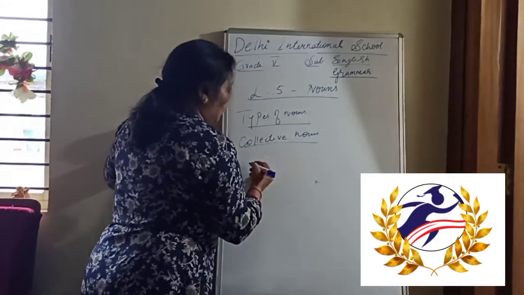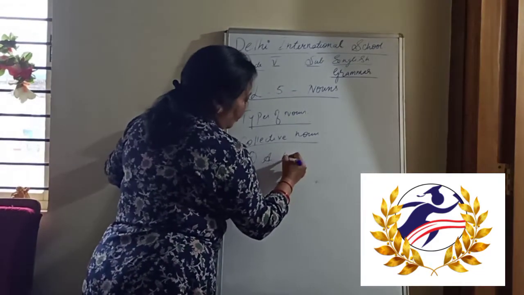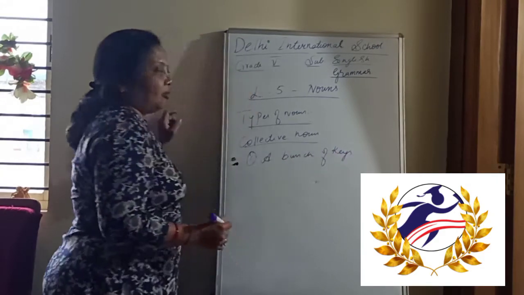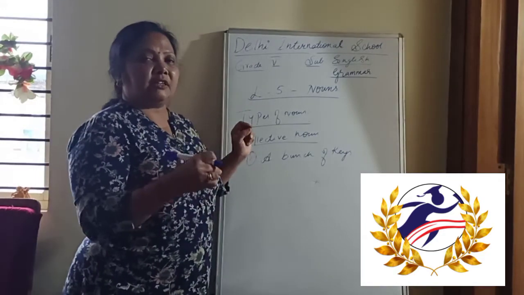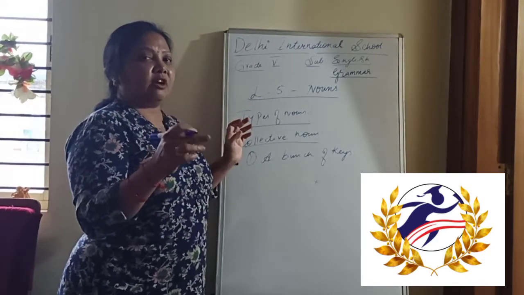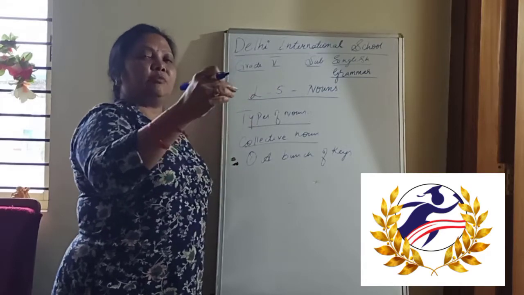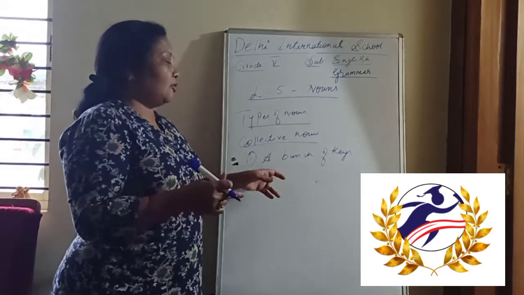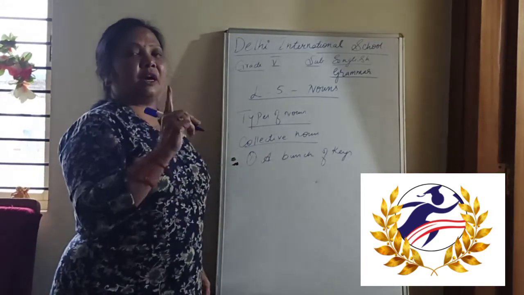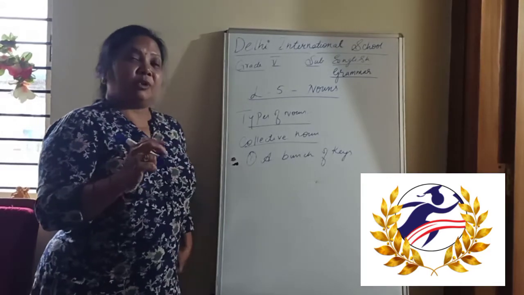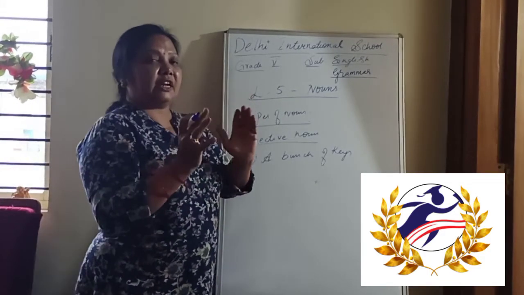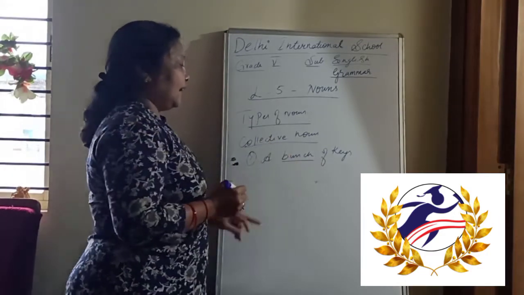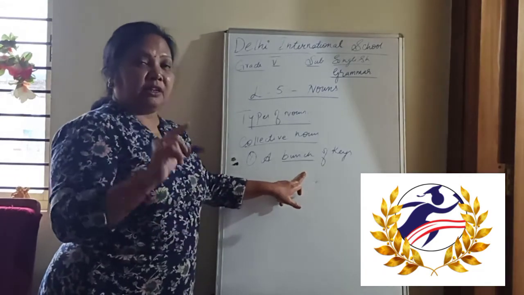For example, a bunch of keys. We are going to see 15 keys, 16 keys, we can't tell. We are going to say, madam, I found the key bunch. Key bunch means if there is more than one key, then we say a key bunch. If there is only one key, we don't say key bunch. If there are several keys, then we refer to it as a bunch. So here this one bunch is the collective noun.